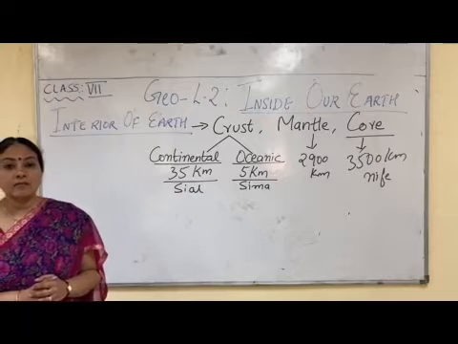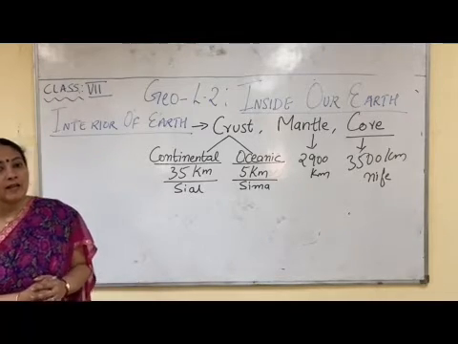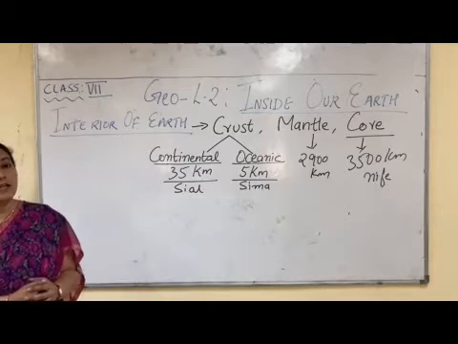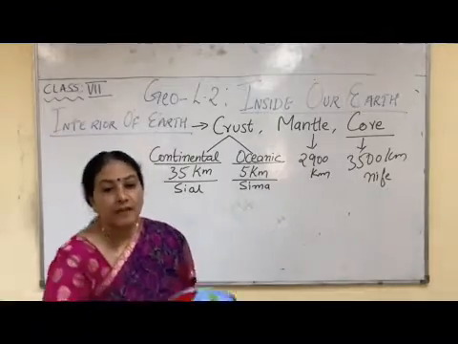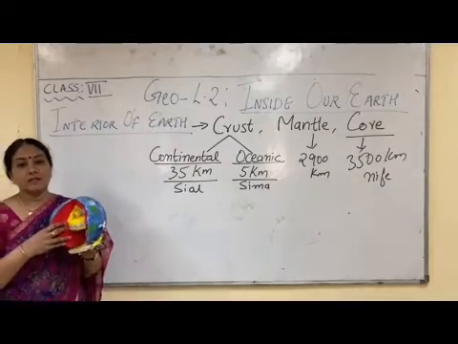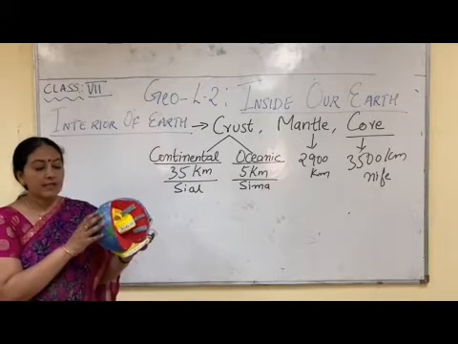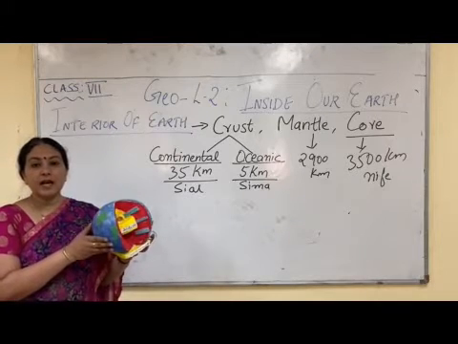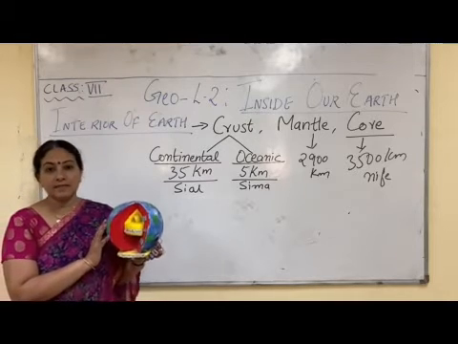Now let us see what is the interior of the earth made up of. The interior of the earth is made up of 3 layers. This is one 3D model of interior of the earth. This blue portion is the uppermost layer of the earth, which is called as crust.